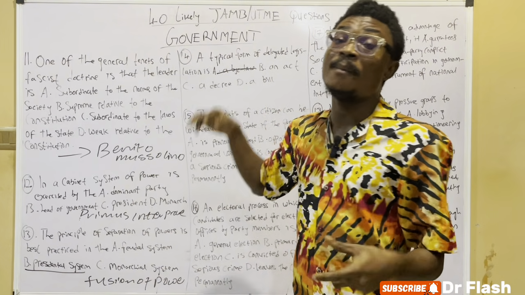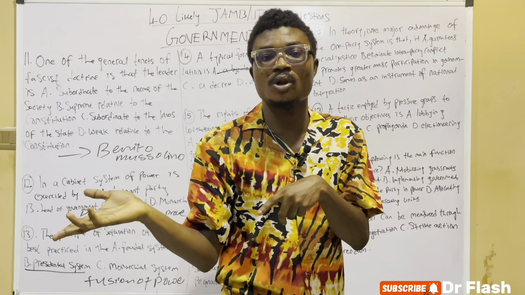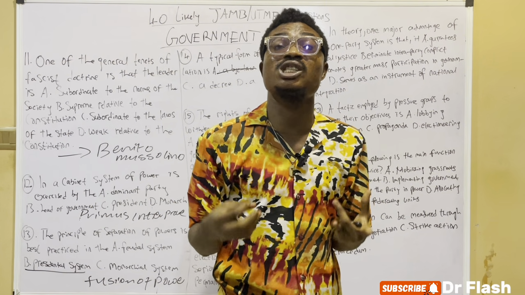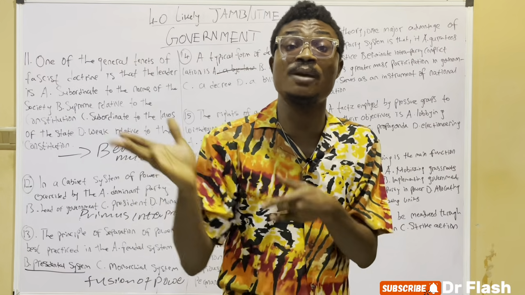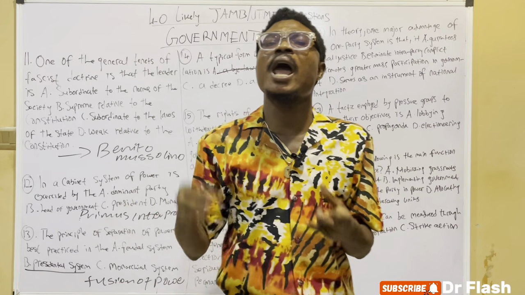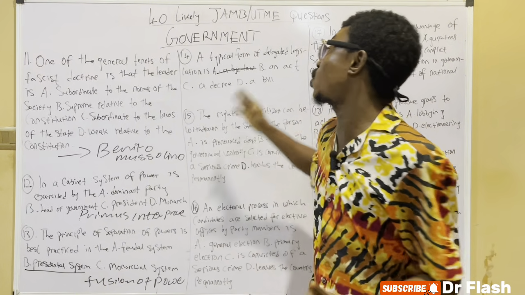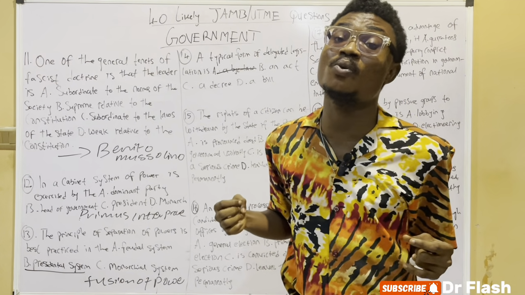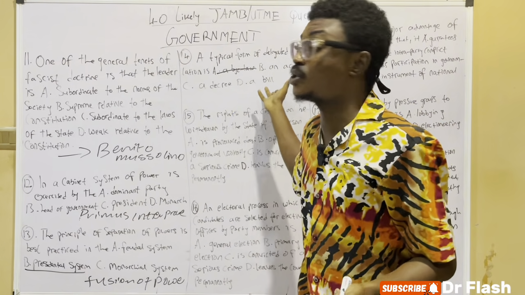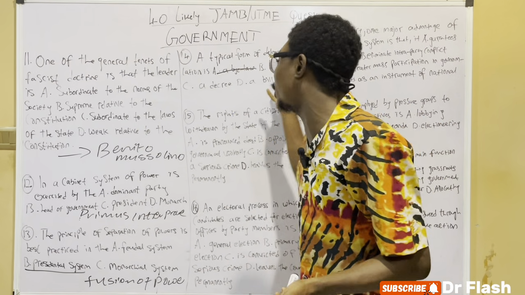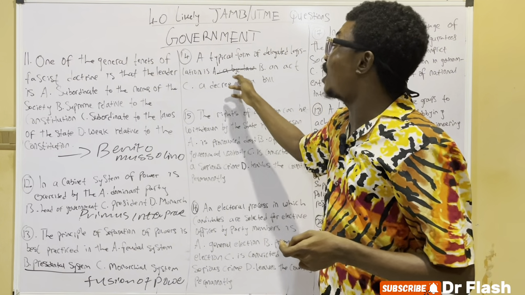Then what is a bill? A bill is a proposed legislation to be made into law. Any proposed legislation which is expected to undergo the 5 or 6 different stages before being made law is a bill. Any prima facie law is a bill. Any law in the making is called a bill. So the typical form of delegated legislation is the bylaw.